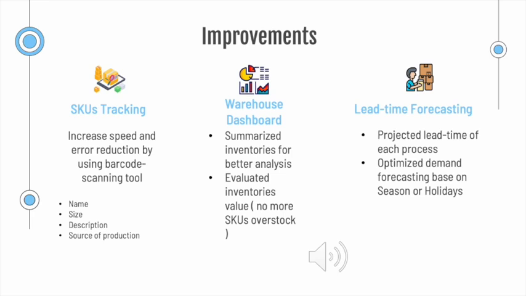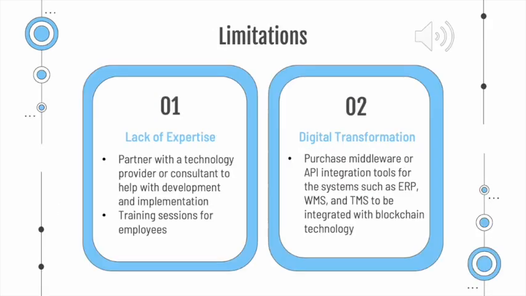This will allow for a more coherent summary of our inventory so we can better analyze them. Number 3, lead time forecasting. This would allow us to forecast demand based on the season or holiday we are in so we can gauge our supply levels correctly. Let's now discuss the limitations faced by these smart contracts.